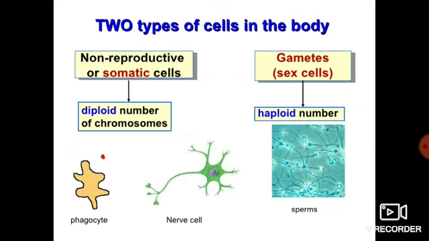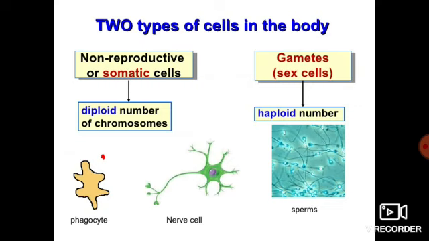Okay, on the basis of number of chromosomes present, human cells are divided into two types. One is somatic cells and another one is gamete, or we can say sex cells. Somatic cells means they are having diploid number of chromosome, and sex cells or gametes are having haploid number of chromosome. Okay, now somatic cells means what?